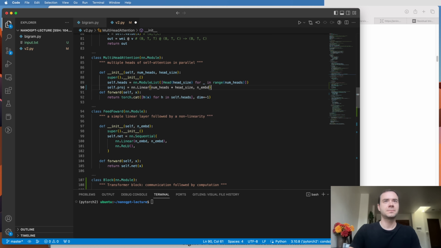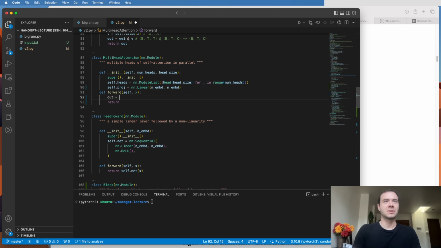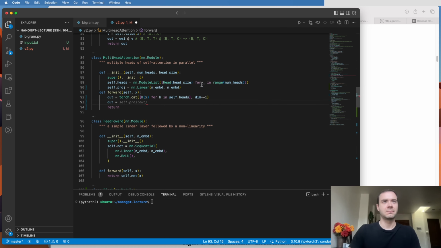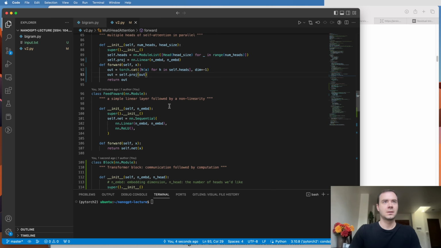So nn.Linear, and this is going to be from after we concatenate this. This is the size n_embd. So this is the output of the self-attention itself, but then we actually want to apply the projection, and that's the result. So the projection is just a linear transformation of the outcome of this layer. So that's the projection back into the residual pathway.